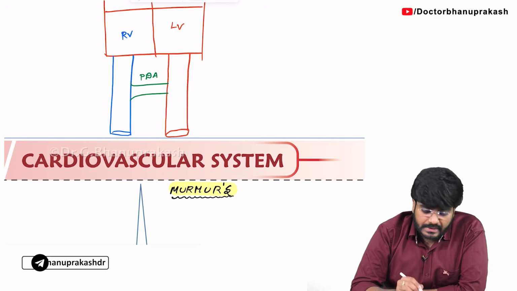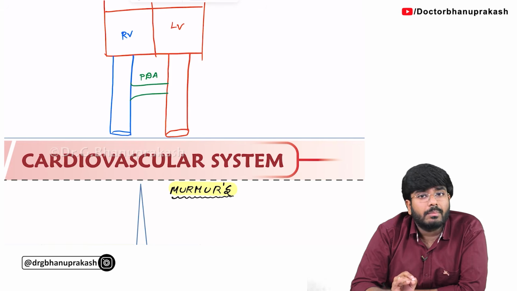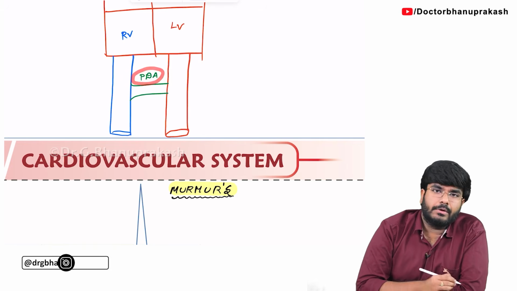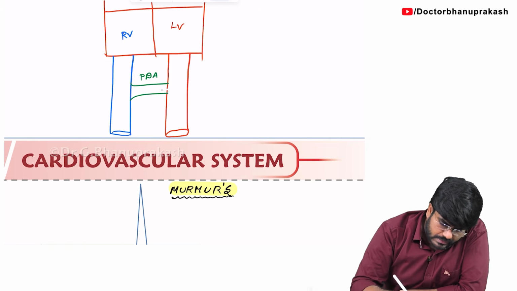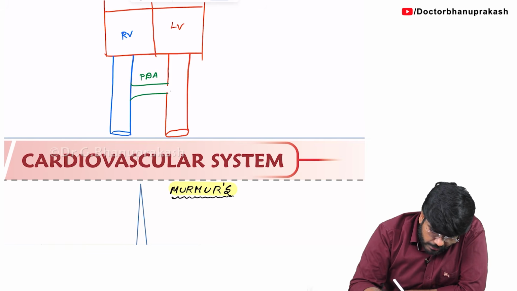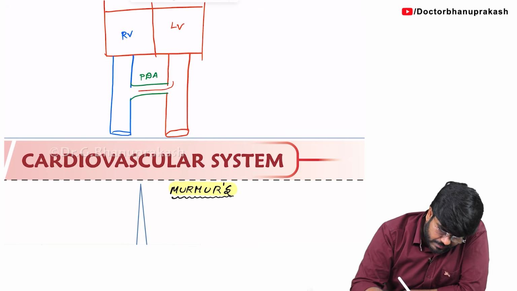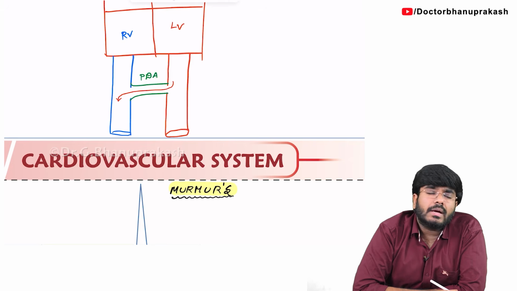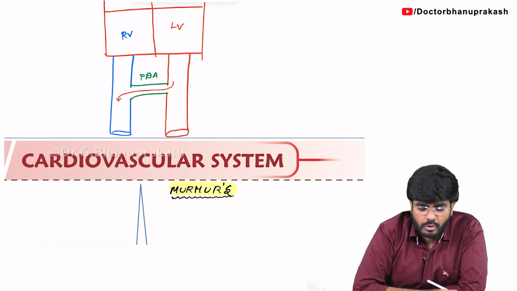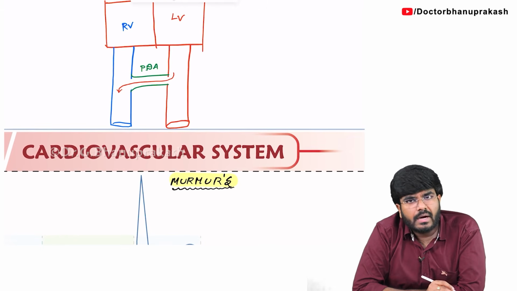But if this ductus arteriosus is persisting even after birth, then it is called a patent ductus arteriosus. Now, what happens if the patient has patent ductus arteriosus? Let me tell you. This abnormal connection is going to cause left to right shunting. The blood is going to shunt from the left side of the heart towards the right side of the heart. During systole or diastole, it does not matter, continuously the blood is being shunted from the left side of the heart towards the right side of the heart.